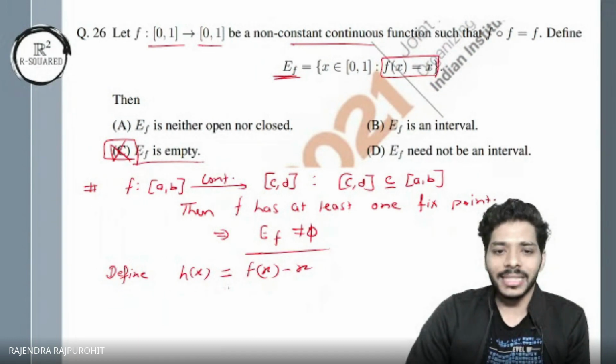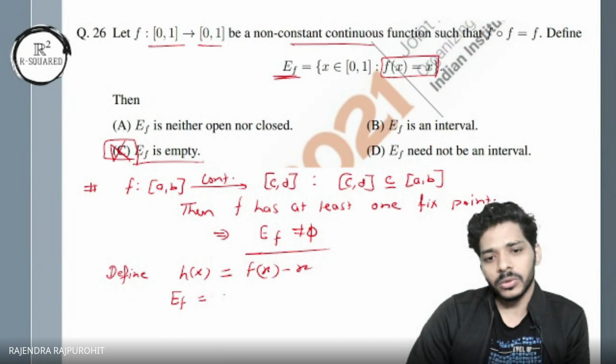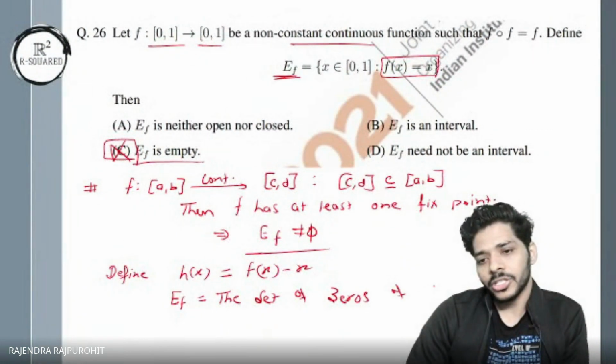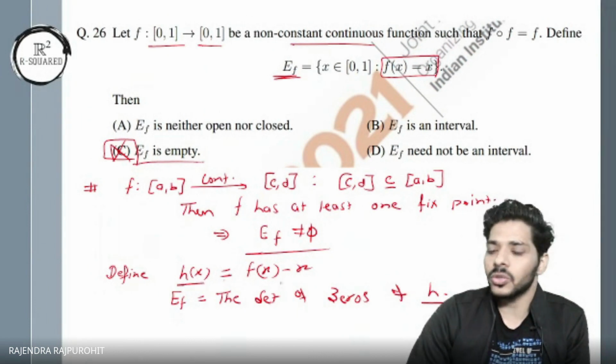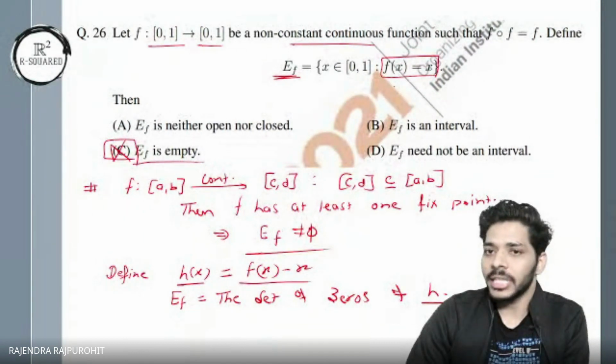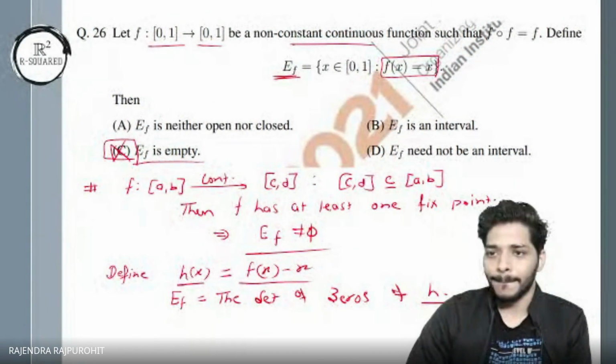Now your set E_f is equal to the set of zeros of h. Yes, wherever h is 0, those are the members of E_f, right? Because f of x equal to x at those x, right?